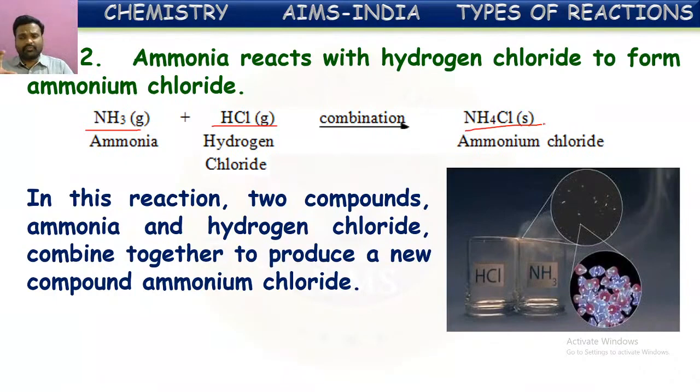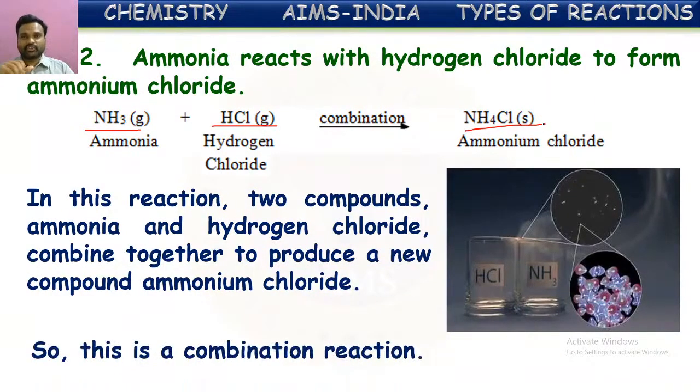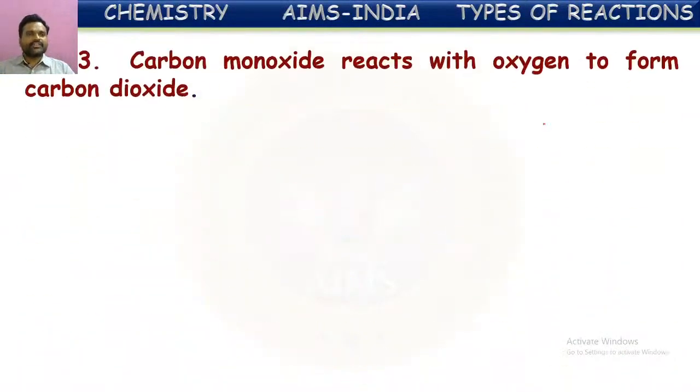This ammonium chloride formed appears as white dense fumes. Hydrogen chloride and ammonia gases are colorless, but when these two combine, white dense fumes form immediately. That indicates the formation of ammonium chloride. Anyhow, it is a combination reaction between two compounds. Let us see one more example.